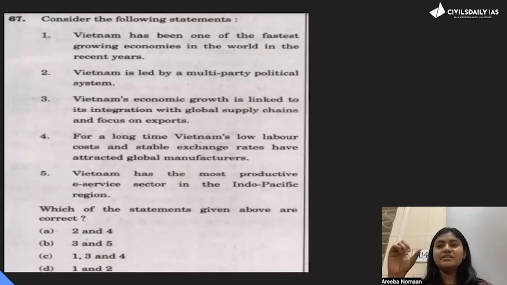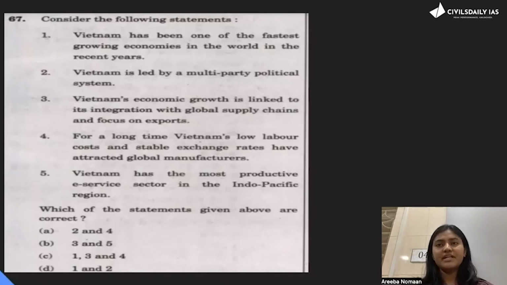So now it's a trap. Firstly, it is saying that Vietnam has the most productive e-service sector in the whole of Indo-Pacific. See, Indo-Pacific contains giants like South Korea, Japan, etc. Vietnam obviously is a growing economy, but that doesn't mean that it is the most productive e-service sector. So you have to eliminate fifth option also. Now you will reach the correct 1, 3, and 4.